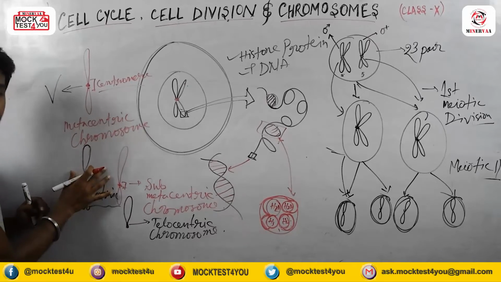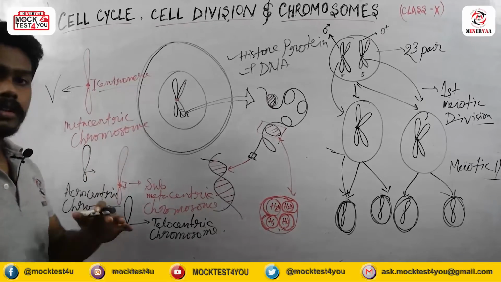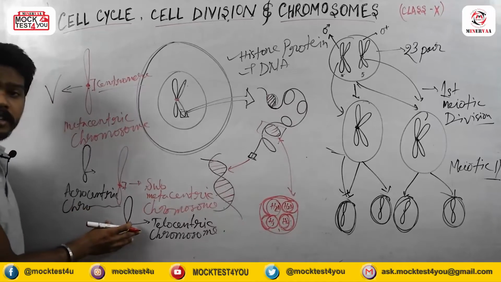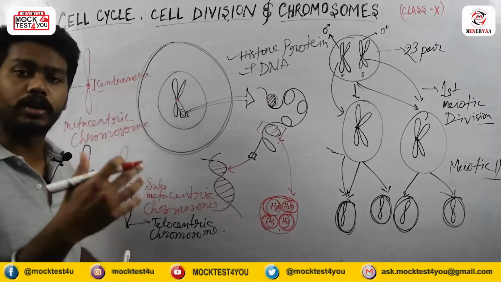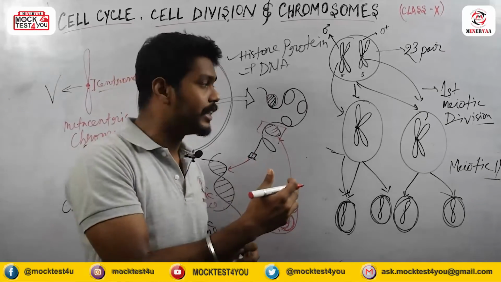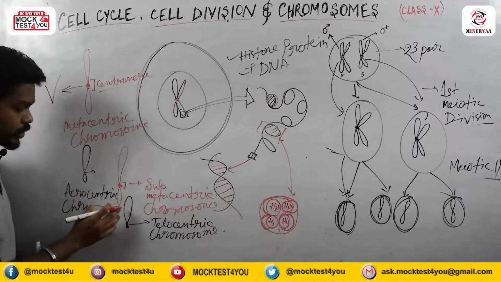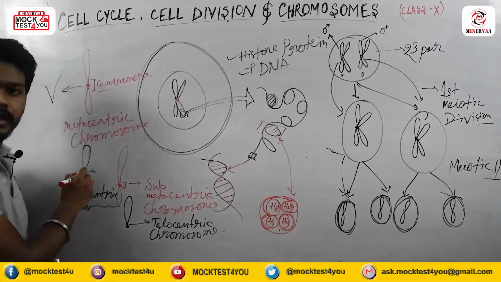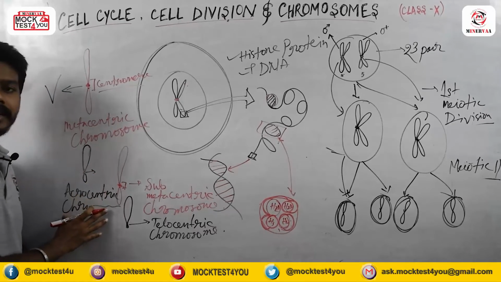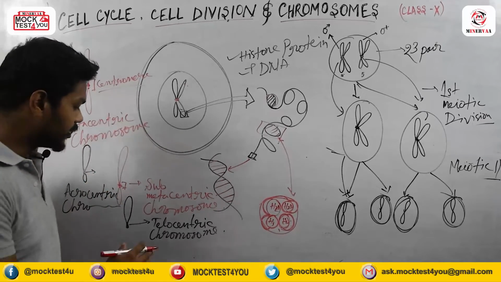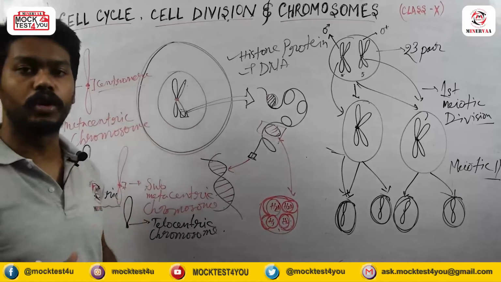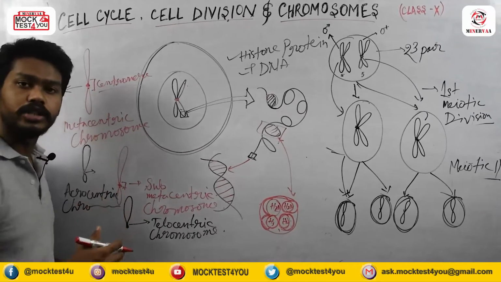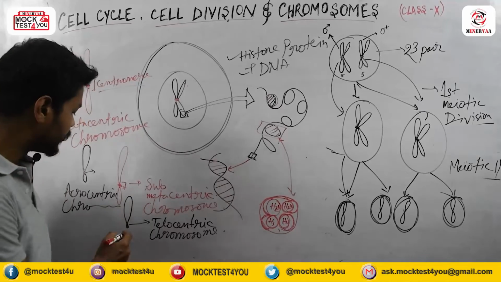And acrocentric is approximately at the tail side or the end portion of the chromosome, but not totally at the end, like this position. In this position if the centromere is present, then we will call it an acrocentric chromosome. And telocentric chromosomes are those whose centromere region is present in the tail portion or the end portion of the chromosome.